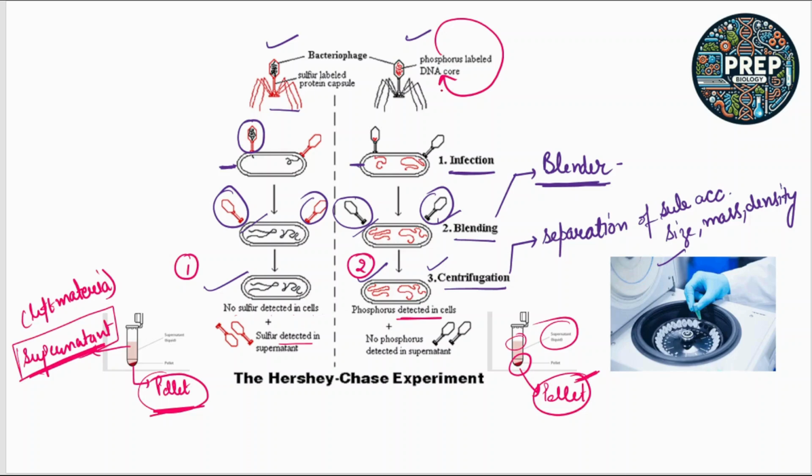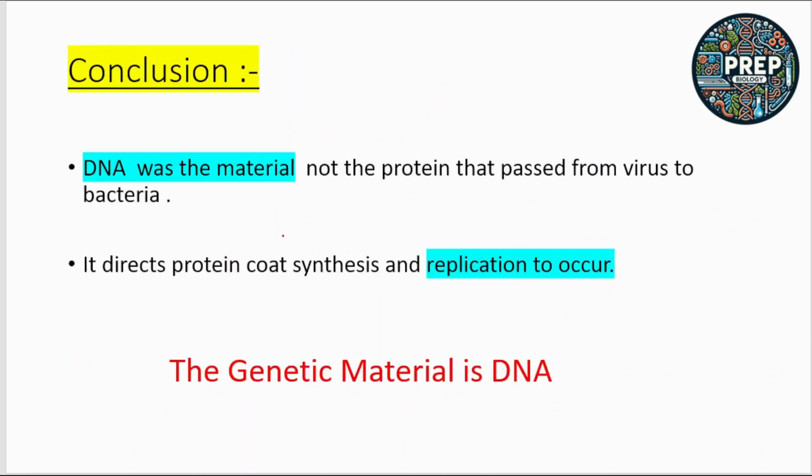So this DNA is passed from the bacteriophage, that is the virus, to the bacterium E. coli. Okay, so what is the conclusion of this experiment?